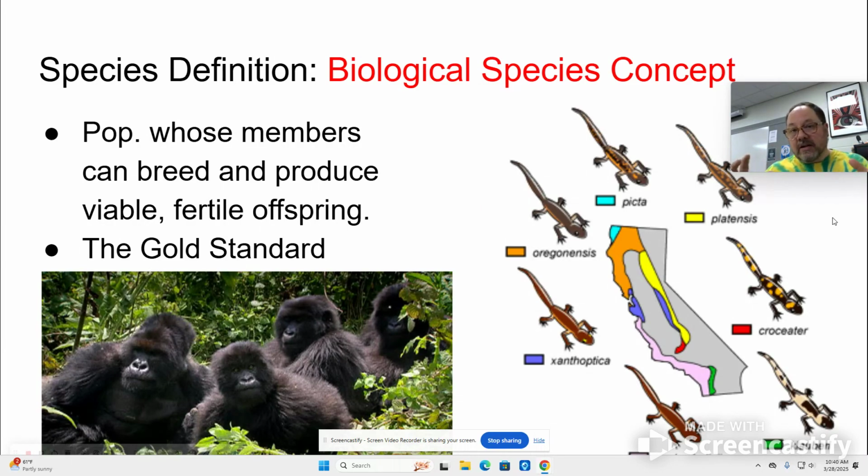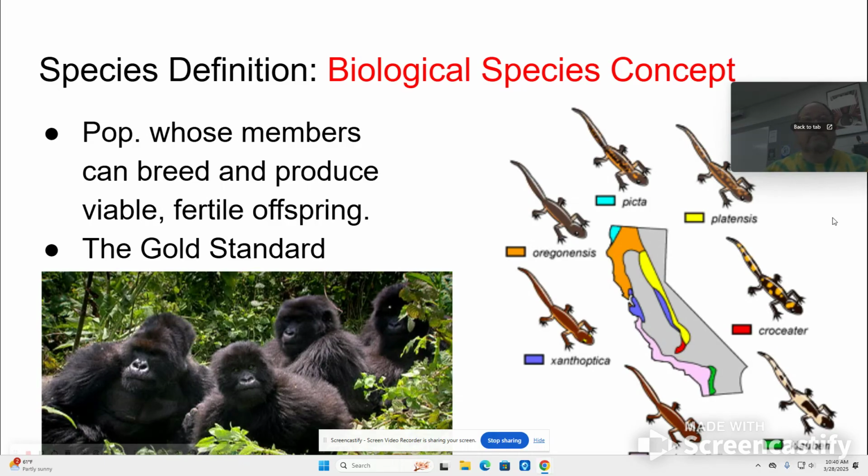This is the gold standard for defining species because it allows new generations to be created. So, if populations can interbreed and produce fertile offspring, then from a biological standard, they're members of the same species. If populations don't naturally mate with one another, or don't produce fertile offspring if forced to, then they would be biologically distinct species. So the best option for defining species is the biological species concept.